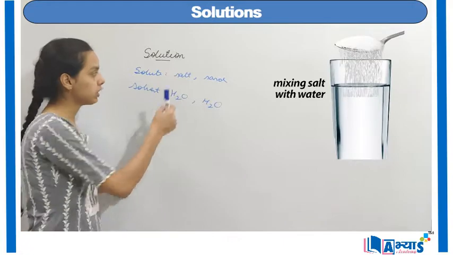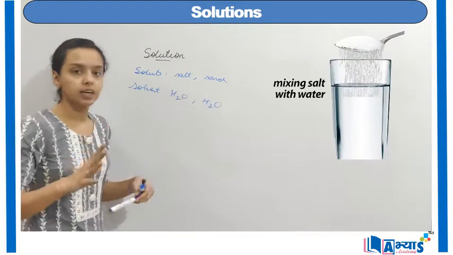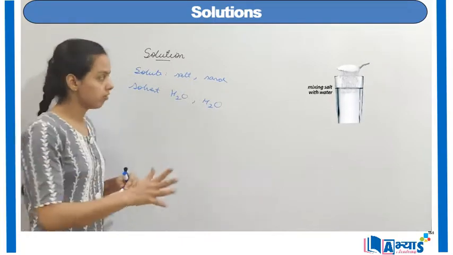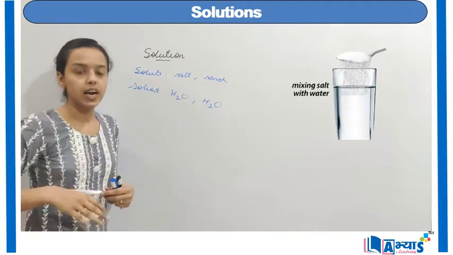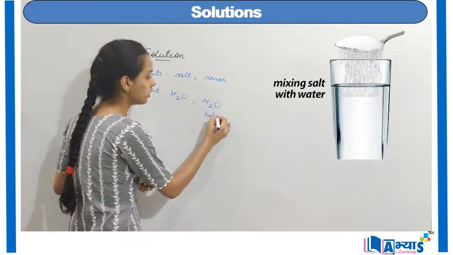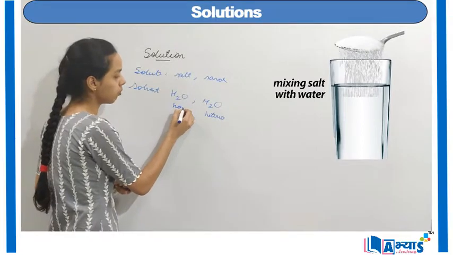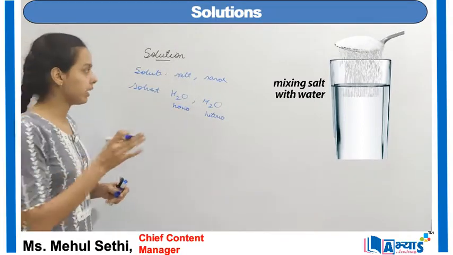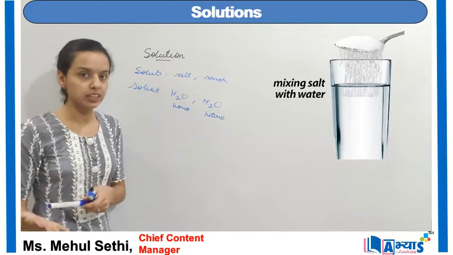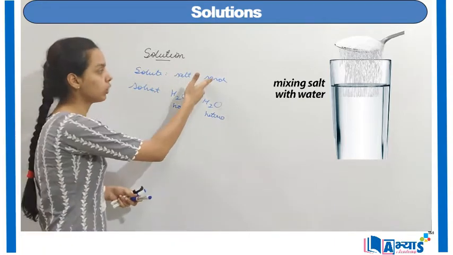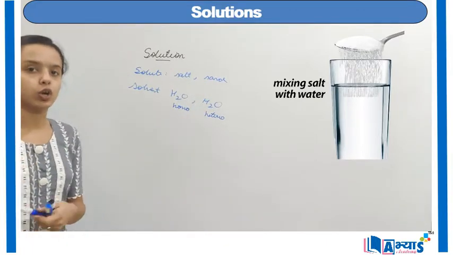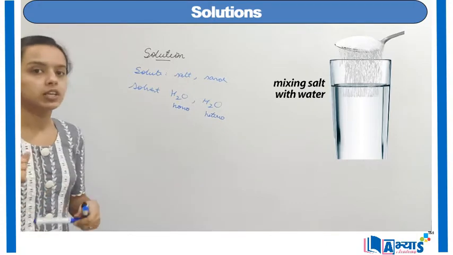In the first case, when salt is mixed in water, it will form a homogeneous mixture because salt completely dissolves in water. Whereas in the case of sand and water, sand will not completely mix in water. That means it will form a heterogeneous mixture. When a solute is completely mixed in the water, it is known as a soluble substance or a soluble solute. When a solute is not mixed in the water, like the case of sand, it is referred to as an insoluble substance or an insoluble solute.